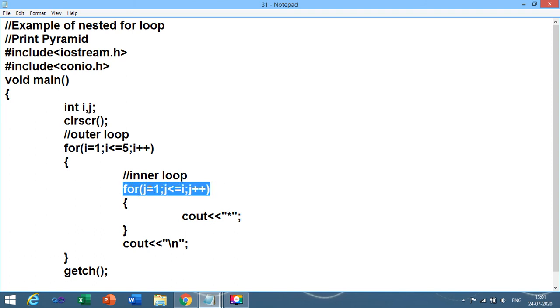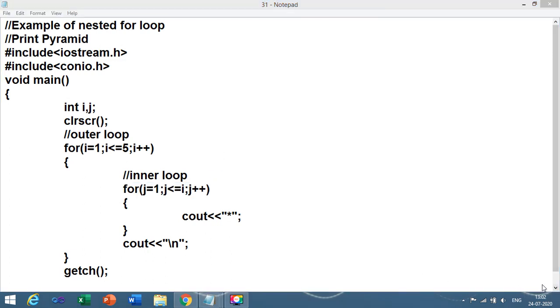As I have told you, if there is any mistake in the initialization, condition, or increment or decrement of the variable, you may face the problem of an infinite loop. So be careful while you write the program and give proper values to the variable.